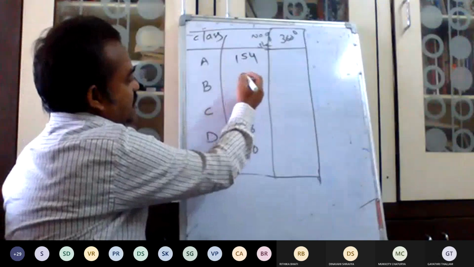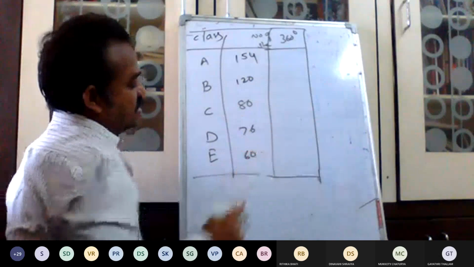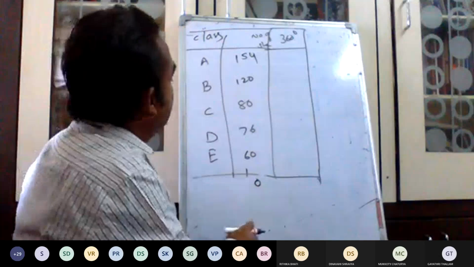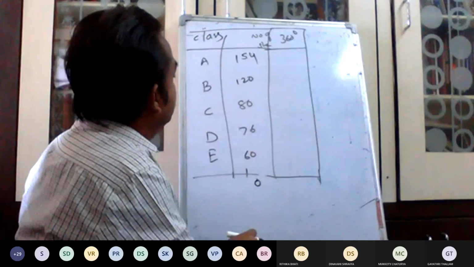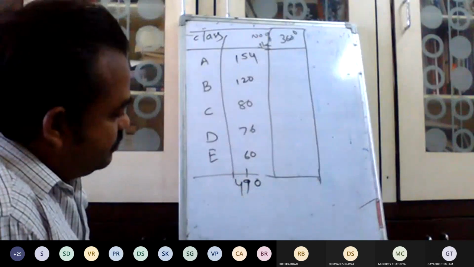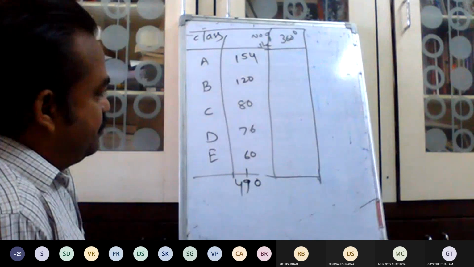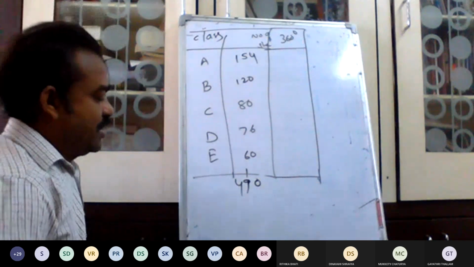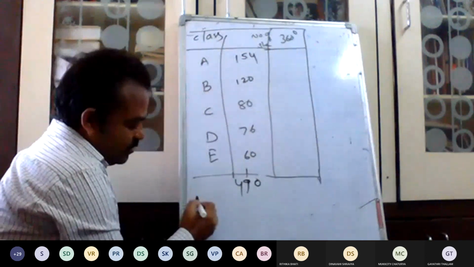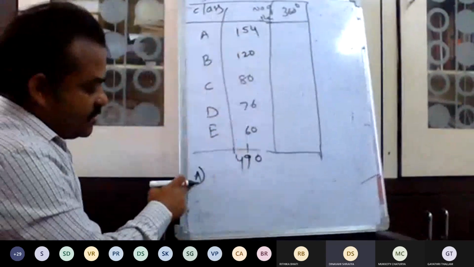I will change this to 120, and this I will change to 60. 490? Yes, sir, 490. Okay. Now conversion into 360 degrees. How can we do it? Now, is it visible here? Yes, sir, it's visible.